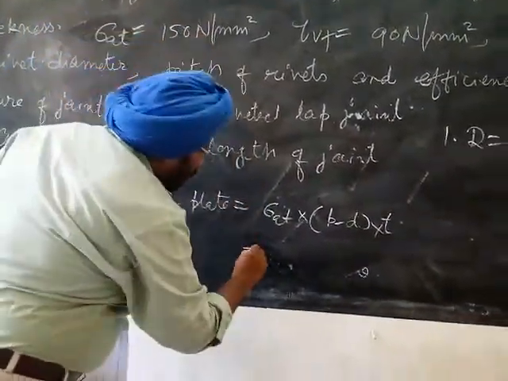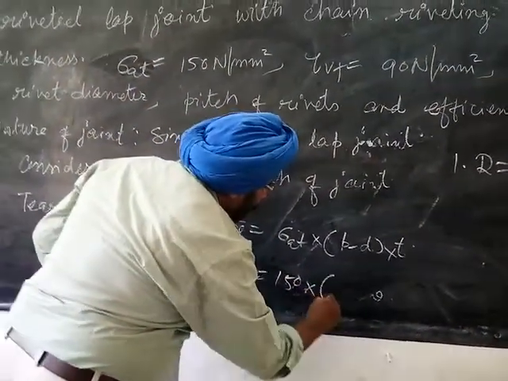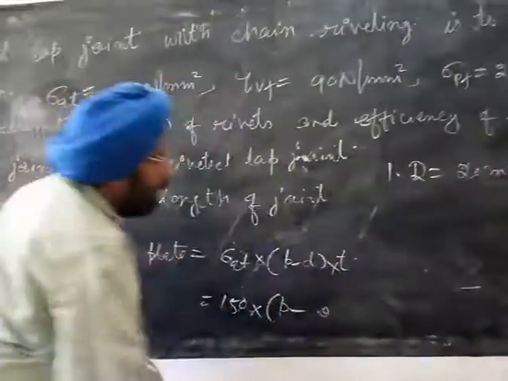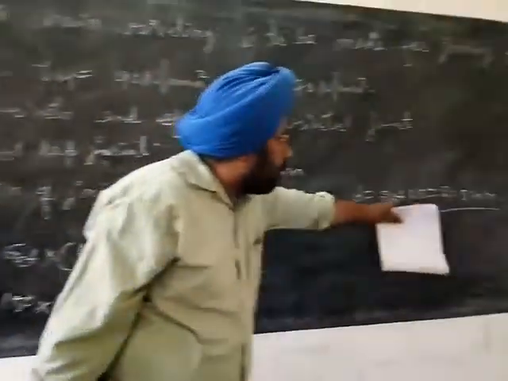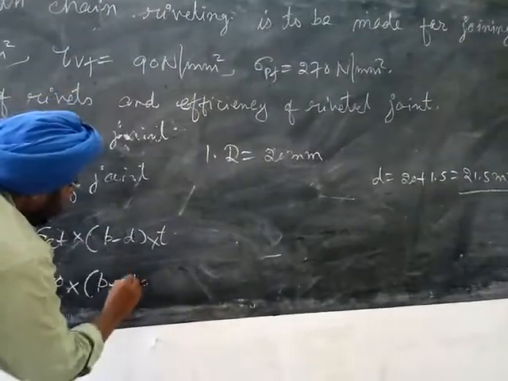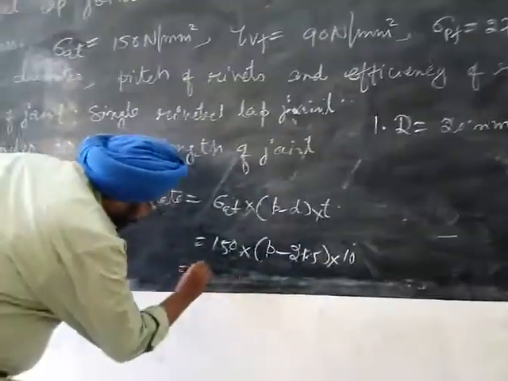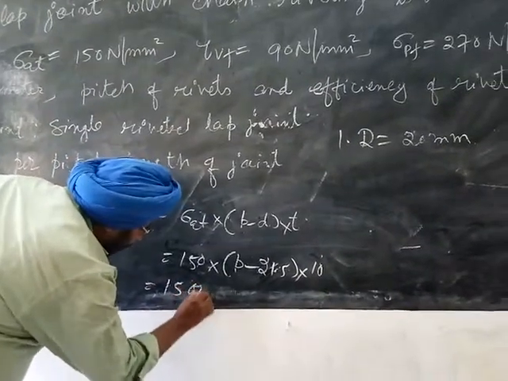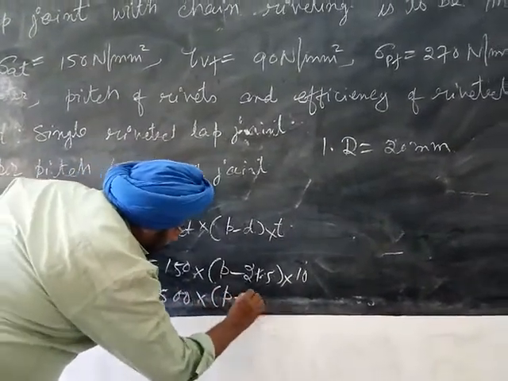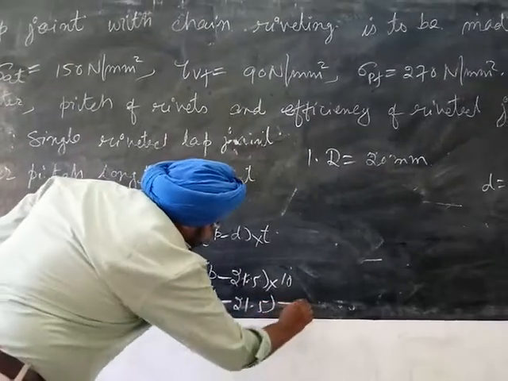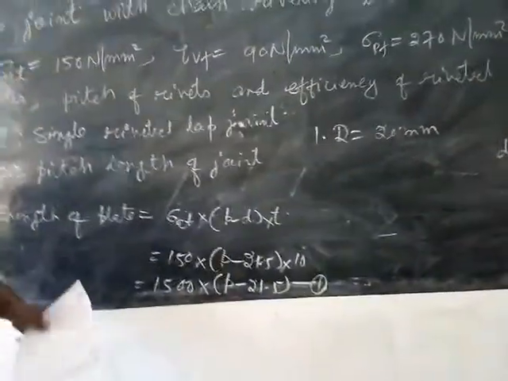This value is 150. So pitch we have to determine, d diameter of the rib hole d is equal to 21.5 mm and t thickness of the plate 10. So this value is 1500 into p minus 21.5. So this is our equation number 1.